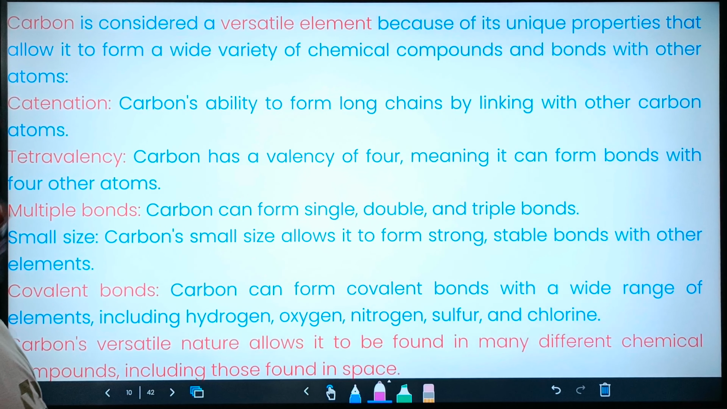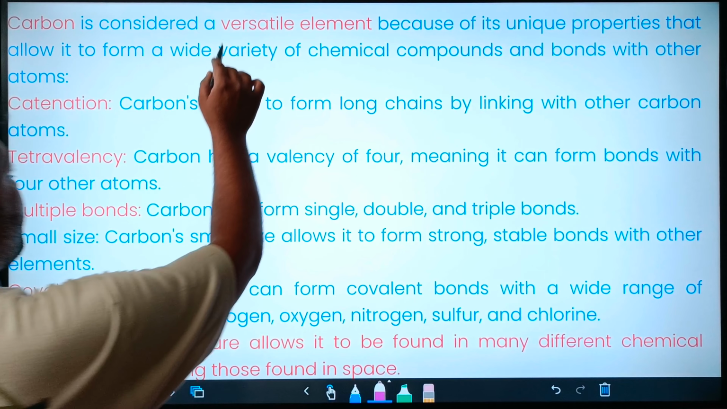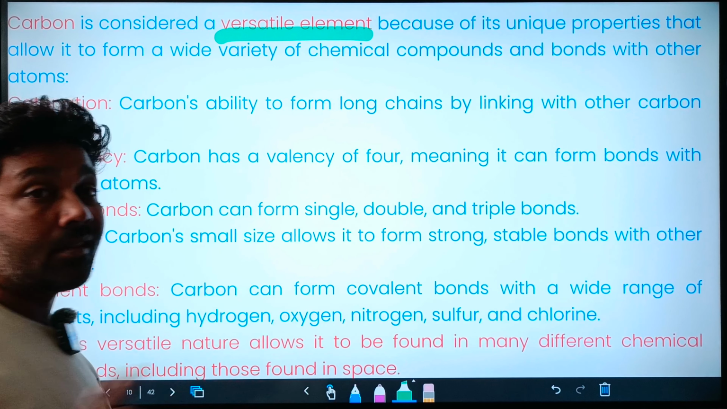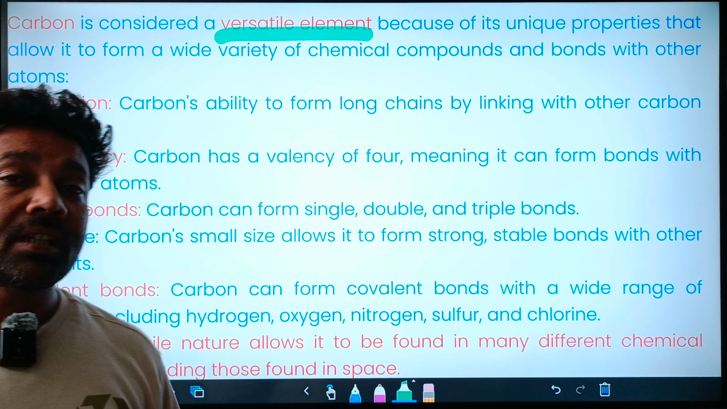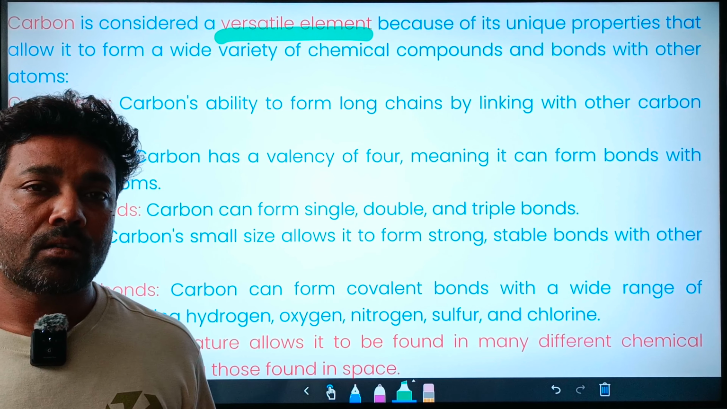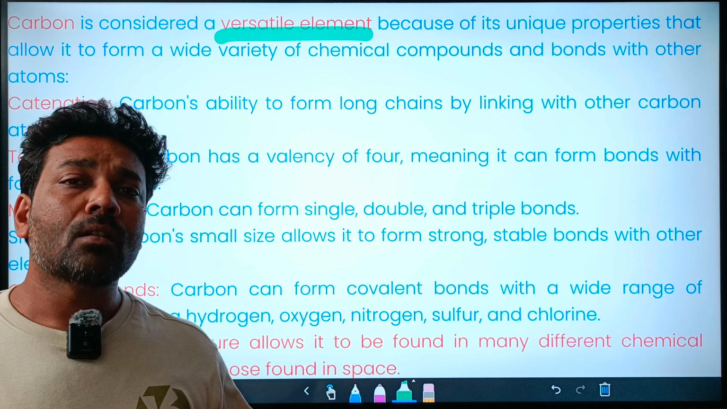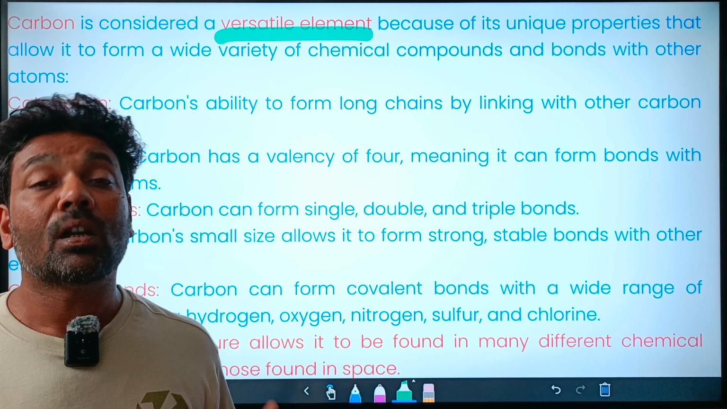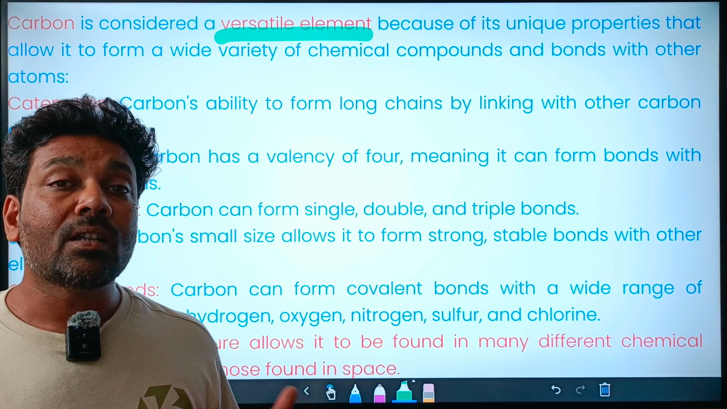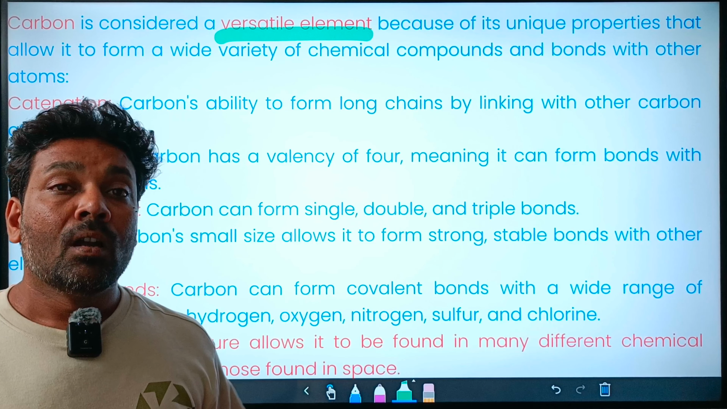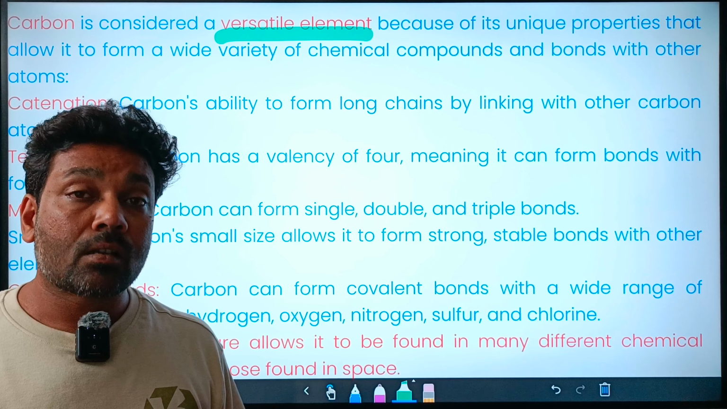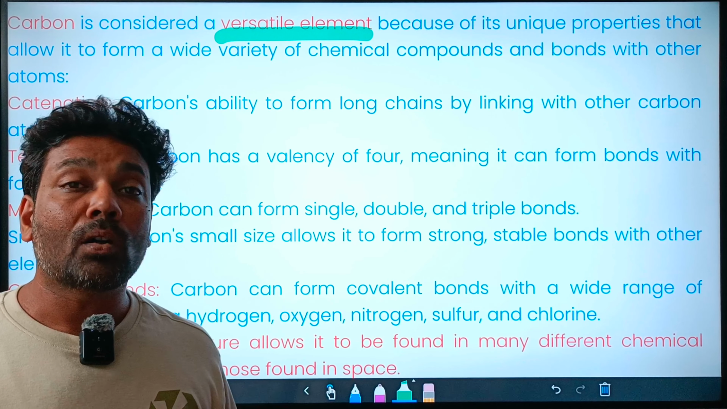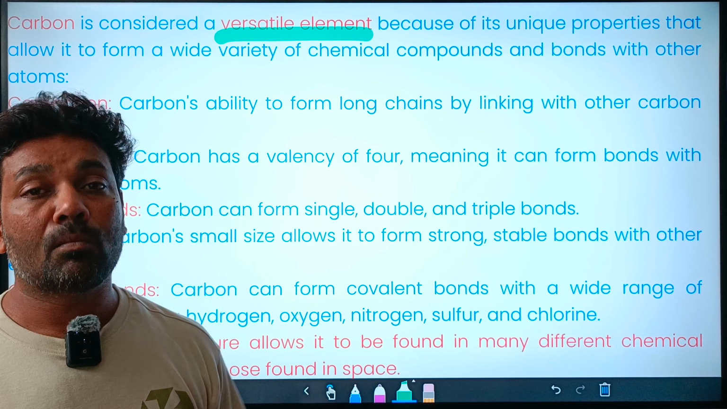About the carbon. Carbon is a versatile element. What do we mean by versatile element? As I said, organic chemistry, its study revolves all around the carbon. So, what is the speciality of the carbon? What special features does the carbon have so that it becomes an important part of such a vast number of compounds?